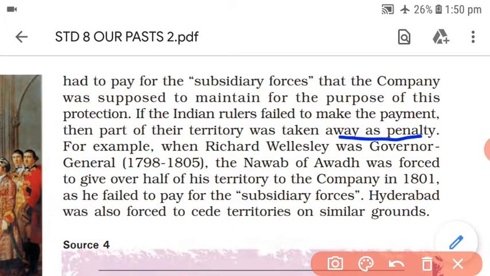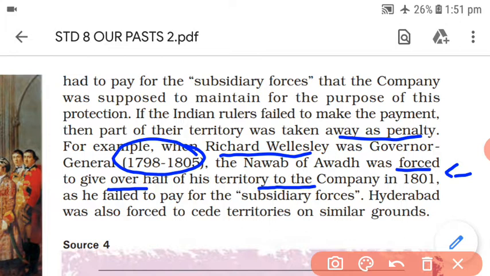So we have an example when Richard Wellesley was the Governor General, 1798 to 1805. By that time, what had happened? The Nawab of Awadh was forced to give over half of his territory to the company by 1801. So the Nawab of Awadh had to give half of his territory because he failed to pay for the subsidiary alliance.